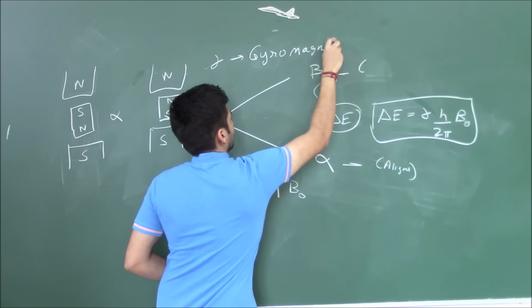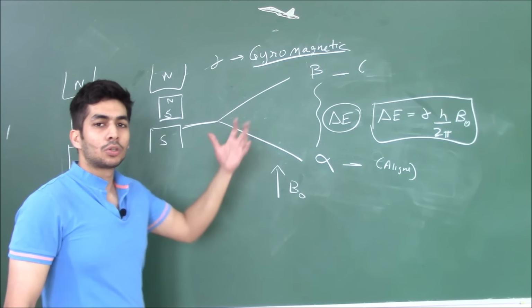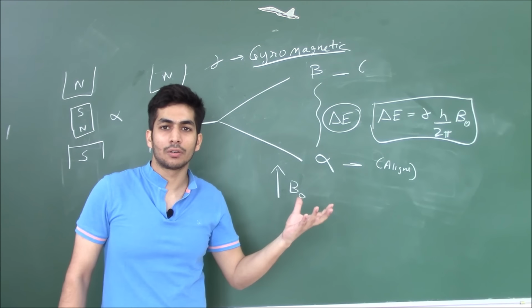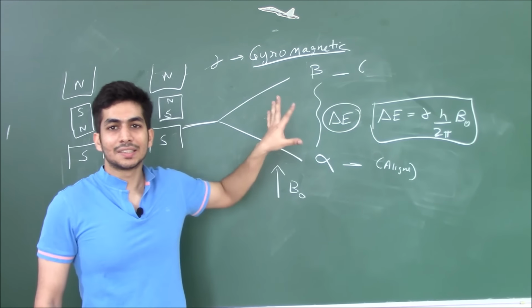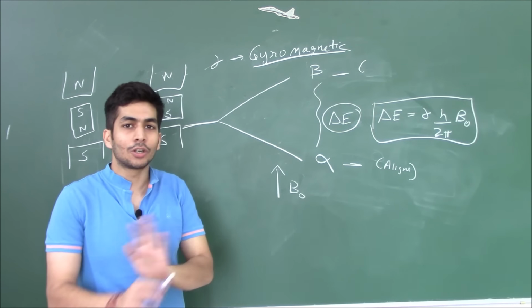Gyromagnetic ratio. Okay, it's called the gyromagnetic ratio. In some books you will also see magneto-gyro ratio, something like that. So it's the same thing. So this is the gyromagnetic ratio, and it depends from nucleus to nucleus. So you cannot change that.